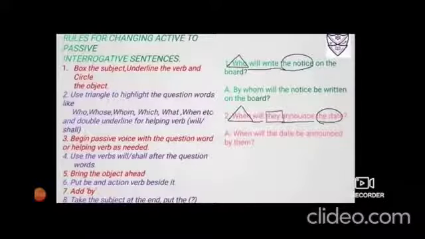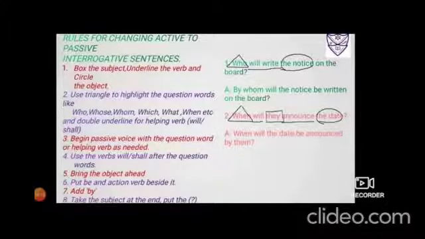Rules for changing active to passive interrogative sentences. Simple future. Box the subject, underline the verb and circle the object. Use triangle to highlight the question words like who, whom, whose, which, what, when, etc. And double underline for helping verb like will or shall. Begin the passive voice either with the question word or helping verb as needed. Use the verbs will or shall after the question words.